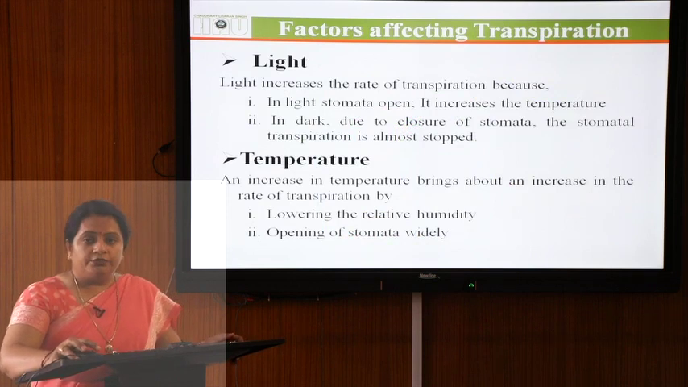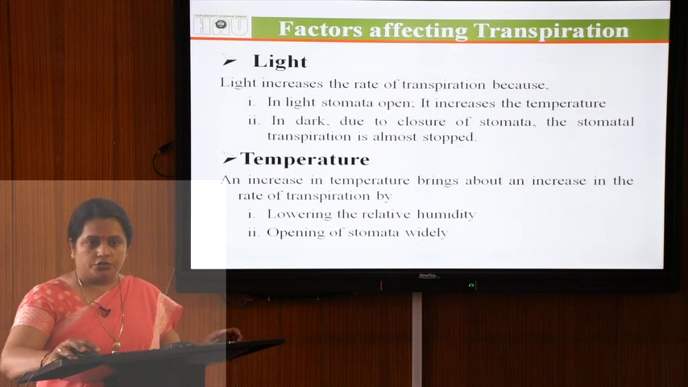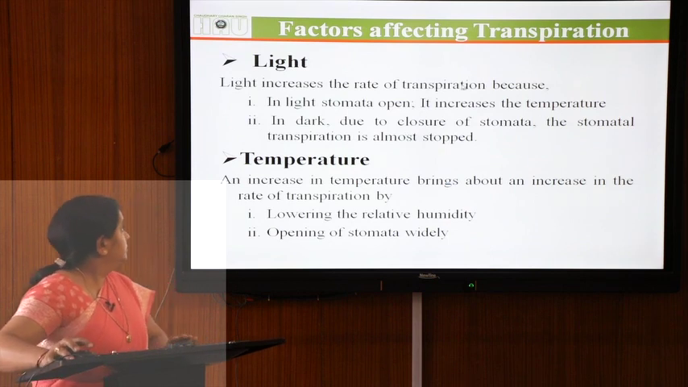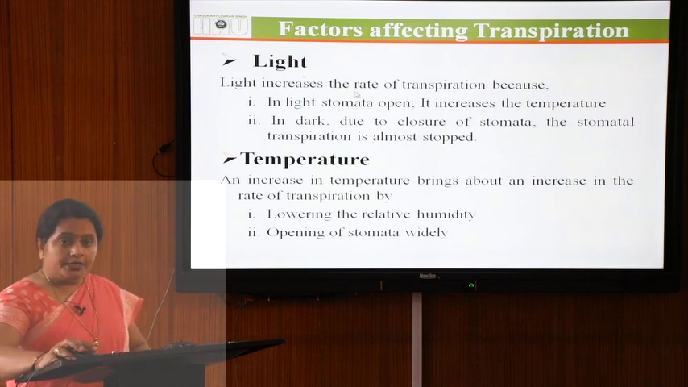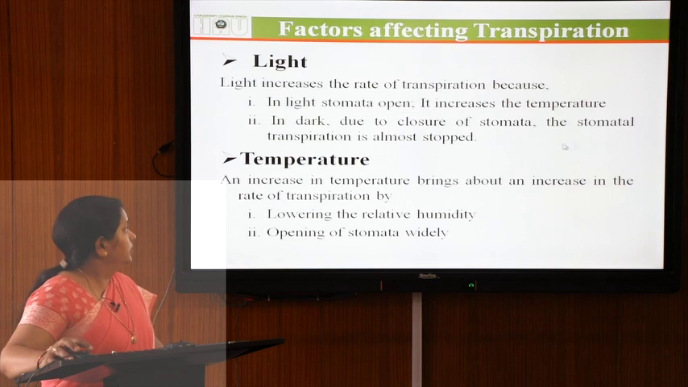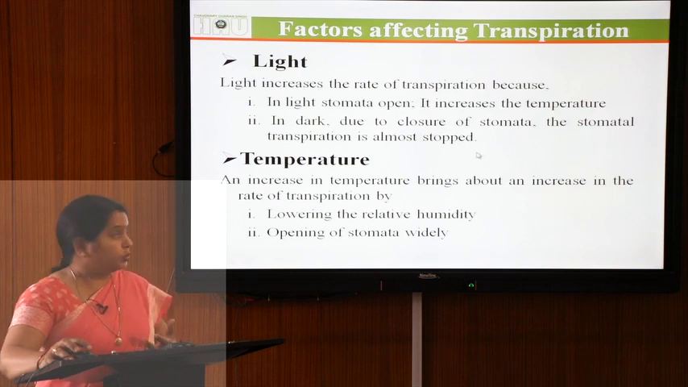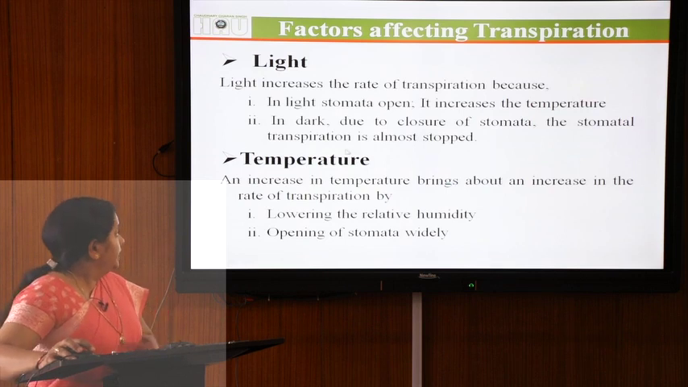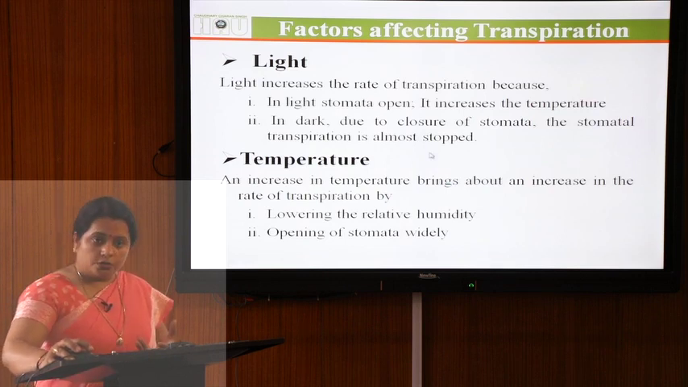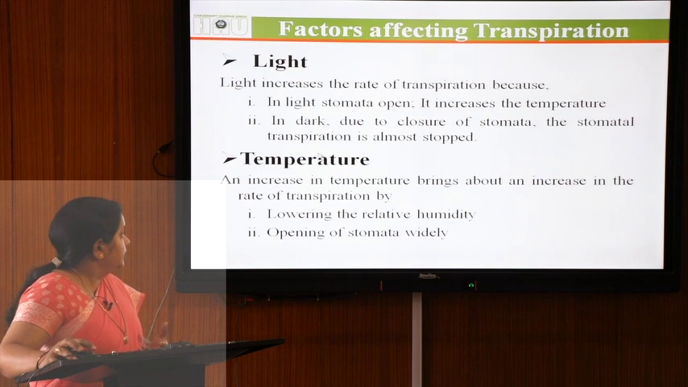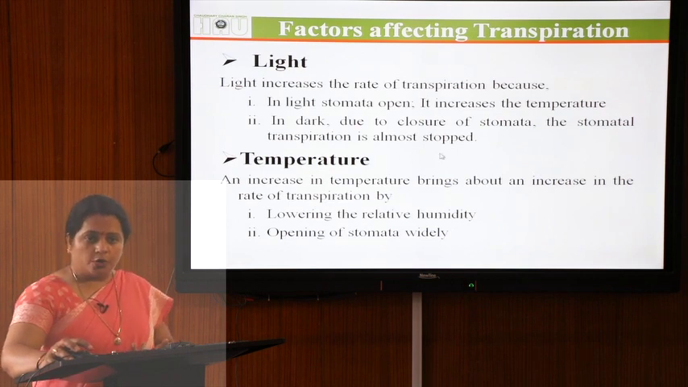Now, what are the factors affecting transpiration? There are some factors. For example, light increases the rate of transpiration because in light the stomata open and it increases the temperature. Whereas in the dark, due to closure of the stomata, stomatal transpiration is almost stopped.